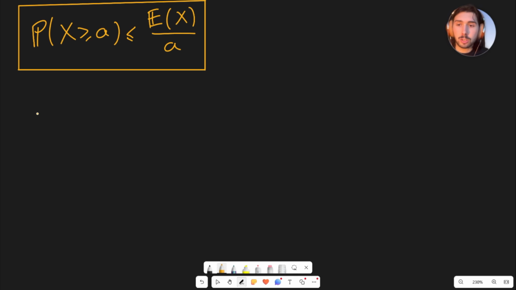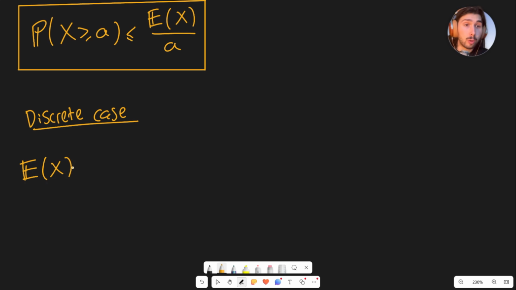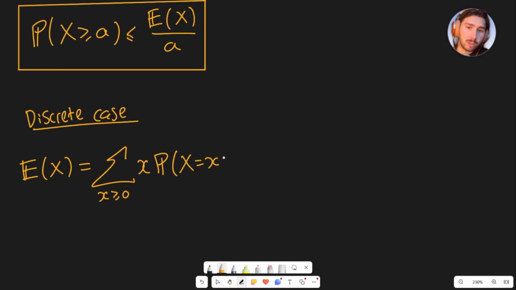Let's begin in the discrete case. I'm going to start with the expected value of x. By the definition for a discrete random variable, we can write this as the sum over the entire probability space, so every value of x greater than or equal to 0 that this can take. Remember, x is a non-negative random variable. So it's the sum of x times the probability that the random variable is equal to little x. That is the definition of the expectation of a discrete random variable.